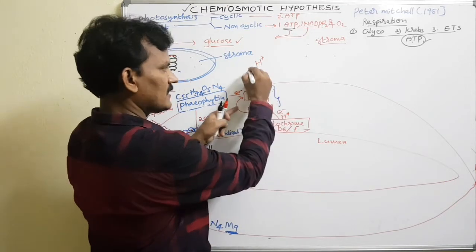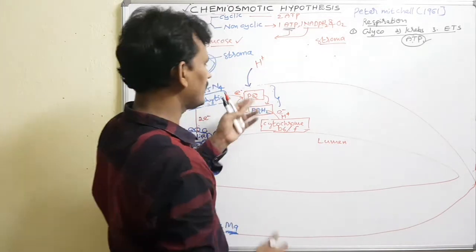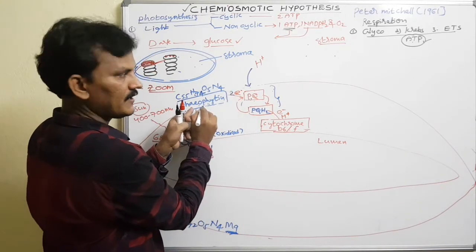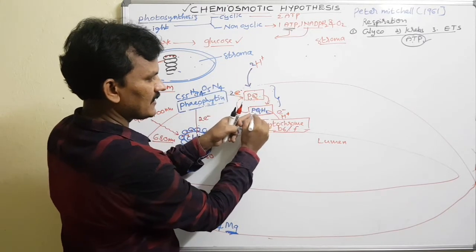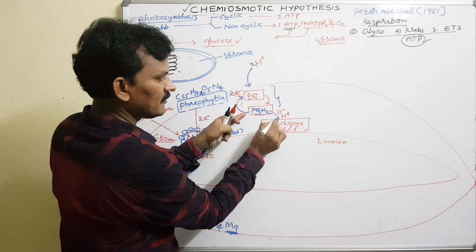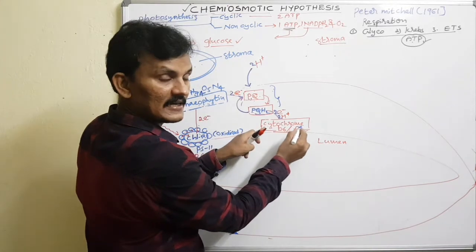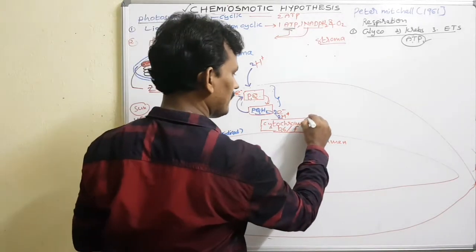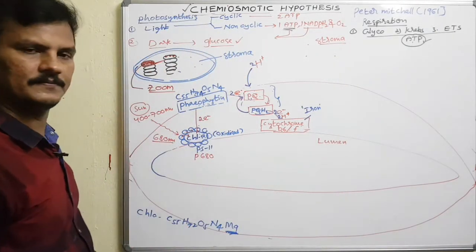One quinone cycle results in one proton collected from the stroma. Two quinone cycles result in two electrons from the pheophytin, and two protons from the stroma are collected. Then it gets into the reduced form. The reduced form is again converted into the oxidized form by giving two protons and two electrons to another electron carrier in the membrane, the cytochrome B6F complex.